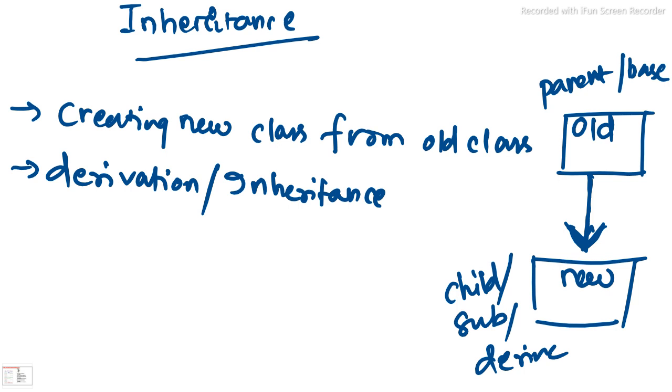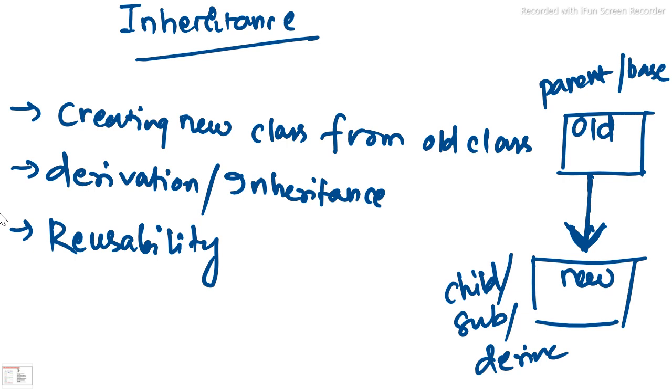And the most important advantage of inheritance is reusability. In the previous lecture also I have mentioned reusability. Reusability is the most important advantage of inheritance, and reusability means reuse of a class that has already been tested, debugged, and used many times. It can also save memory and time.